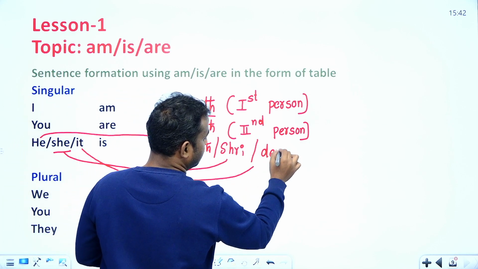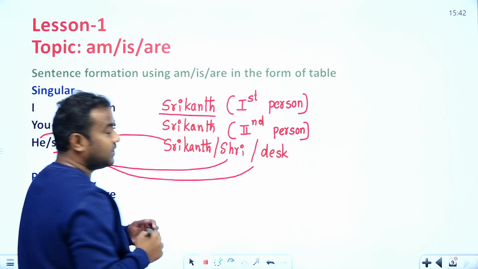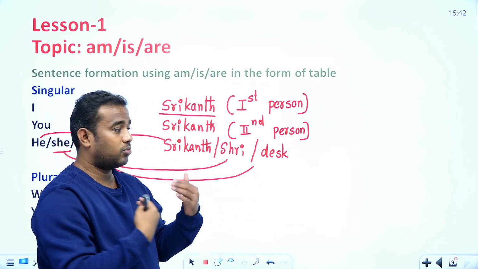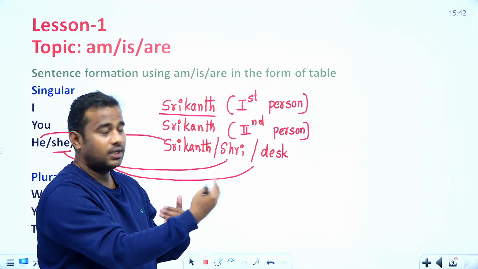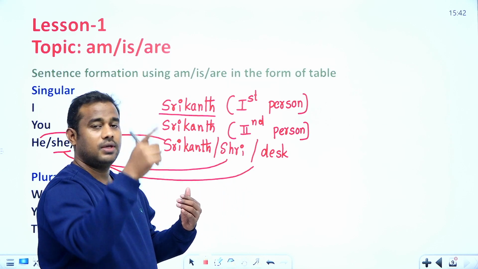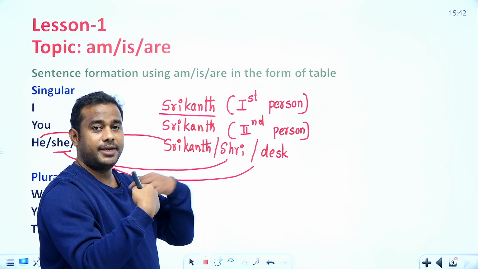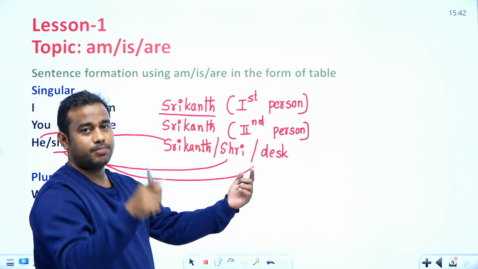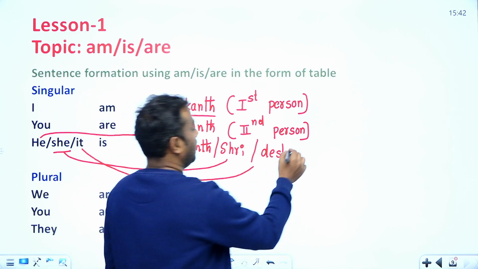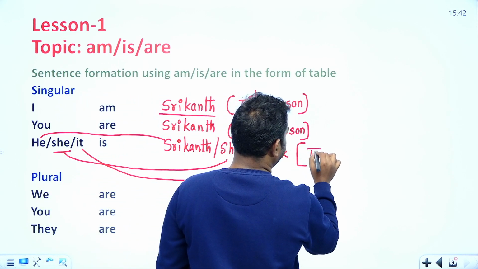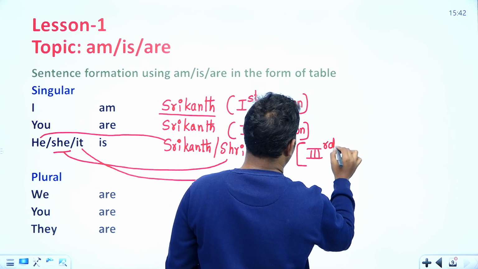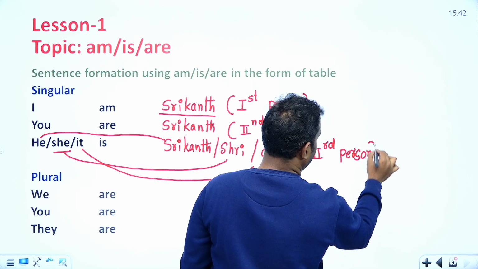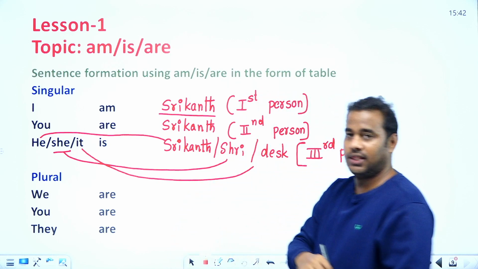So the conversation is happening between you and me. I am discussing with you, stating that that person is Srikanth, I am speaking to you and explaining about this person. Hence this is going to be the third person.